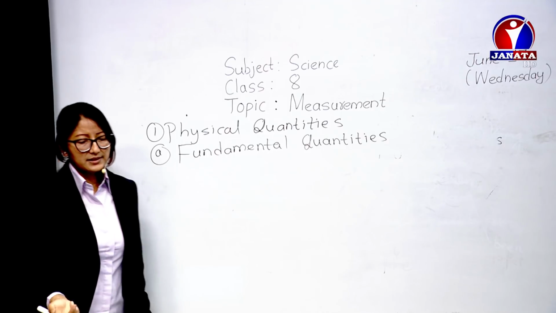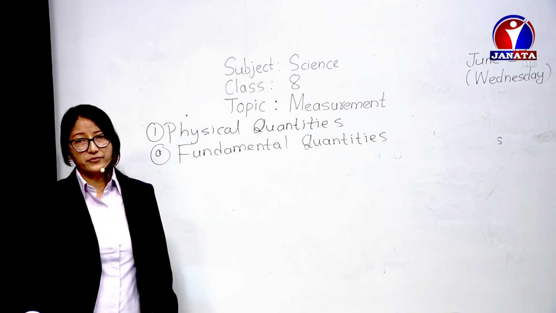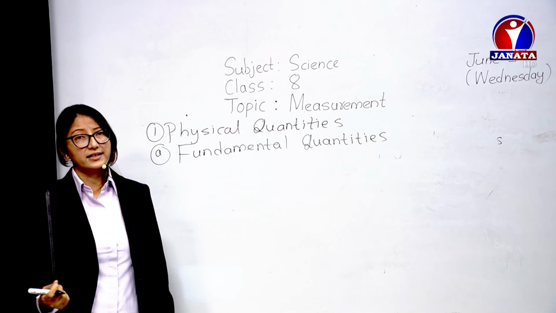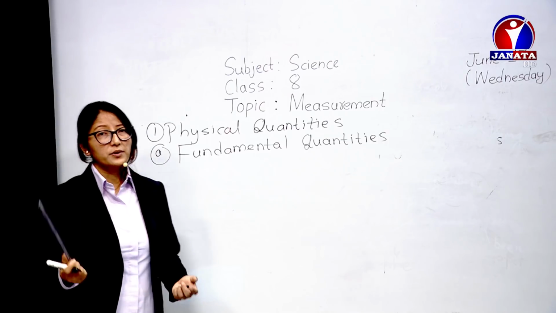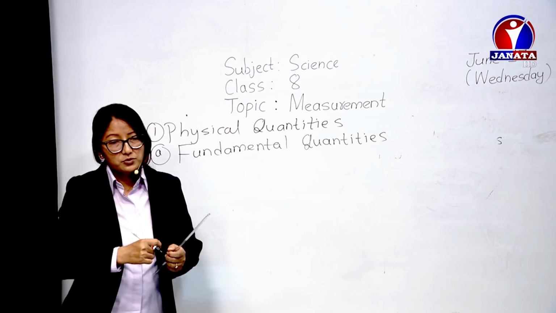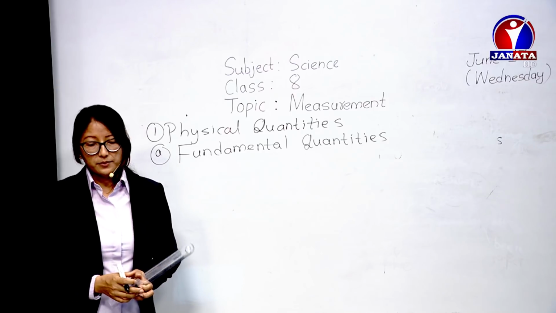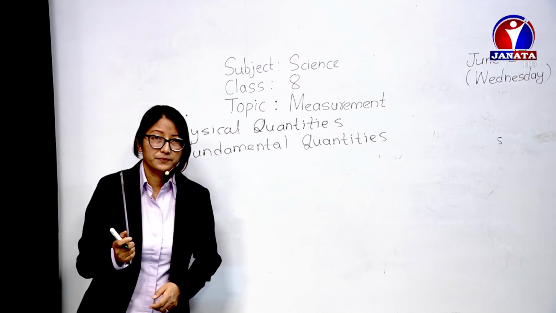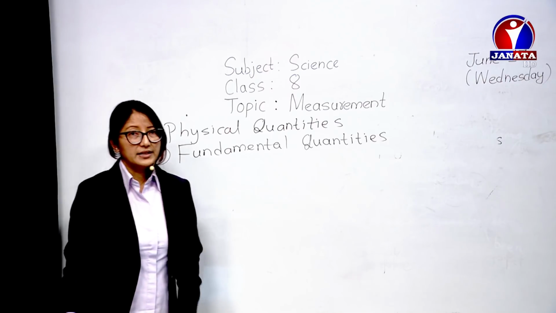Now see, let me explain a few examples first of all. Like you want to measure length. I've already shown you the example using a scale. I want to measure the length of the board, the height, or the thickness, breadth, length of any object. I will use the measuring scale, the measuring tape. We can measure length very easily.